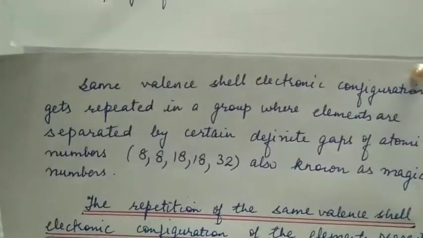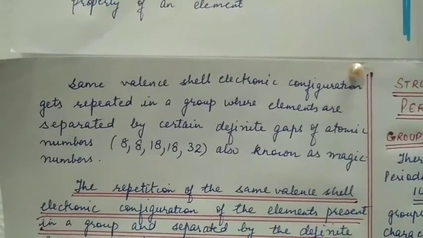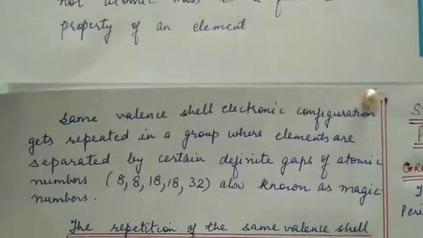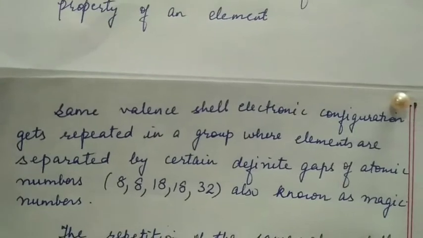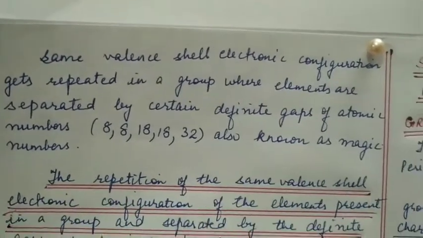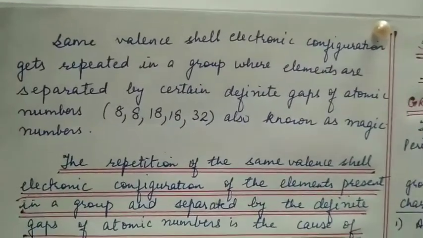So the same valence shell electronic configuration gets repeated in a group where elements are separated by a definite gap of atomic numbers. This gap is of 8, 8, 18, 18 and 32. So this is also known as magic number, because by repetition of this much gap you get the same properties.